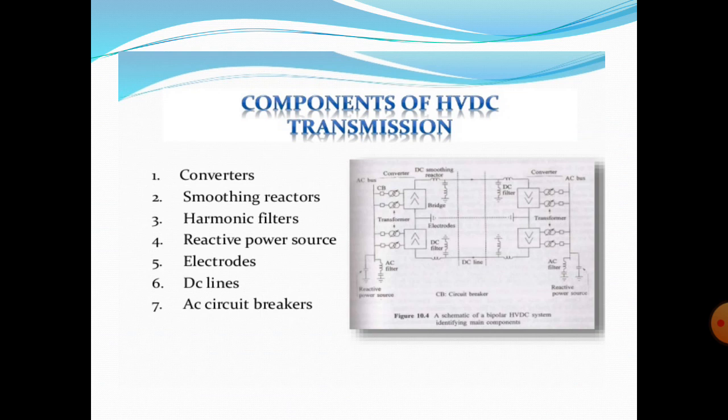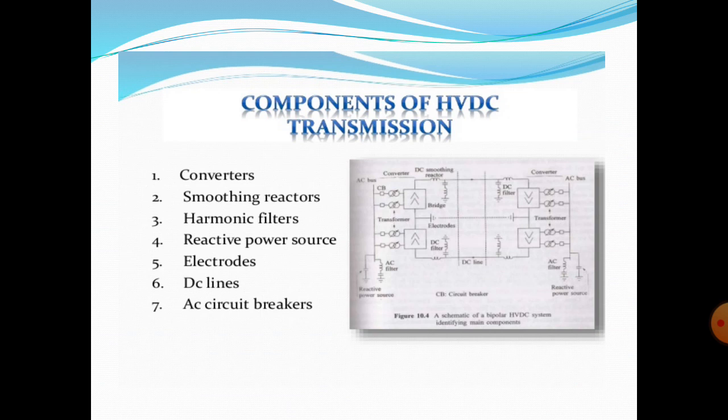That means inductors are connected in series, with inductance values in the range of 0.4 Henry to 1 Henry. Smoothing reactors decrease the harmonic voltages and currents in every DC line, and they limit the current in the rectifier when a short circuit occurs.